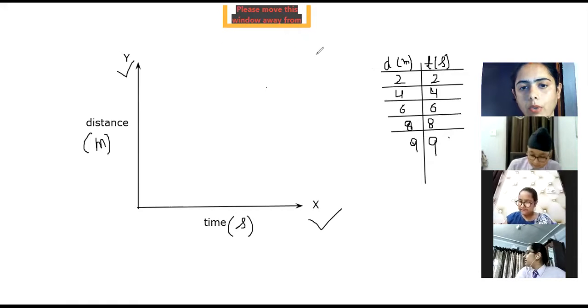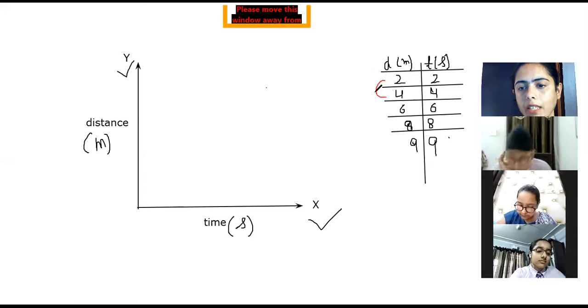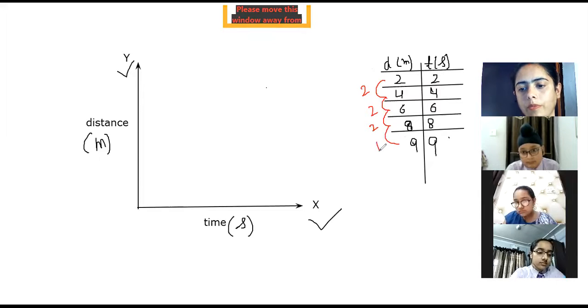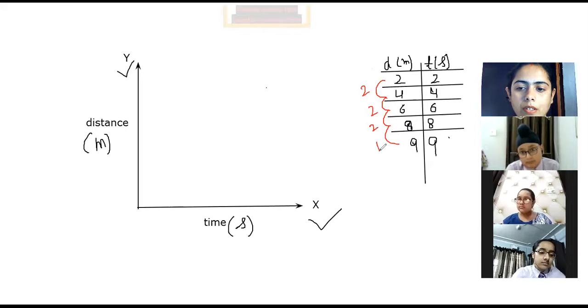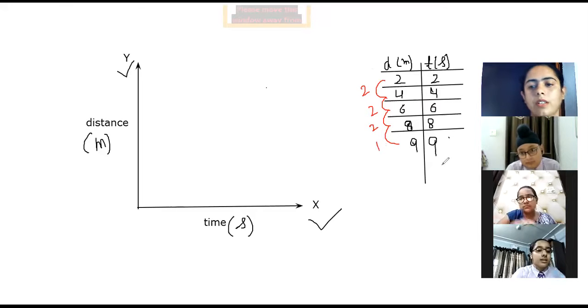Just a minute, one thing I want to clear over here. You are saying uniform, so how much should the difference be? The difference should be 2. So 2 to 4 is 2, 4 to 6 is 2, 6 to 8 is 2, 8 to 9 is 1. Is it uniform? Ashima is saying no, it is not uniform.